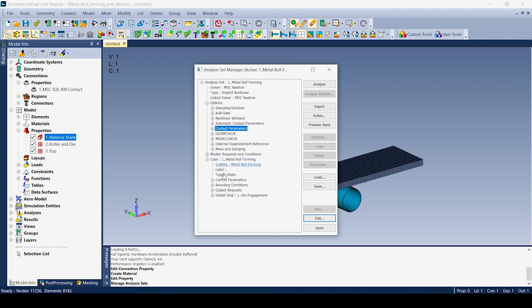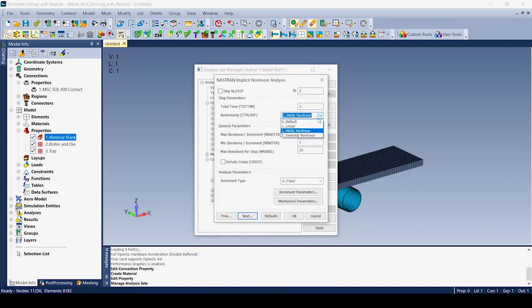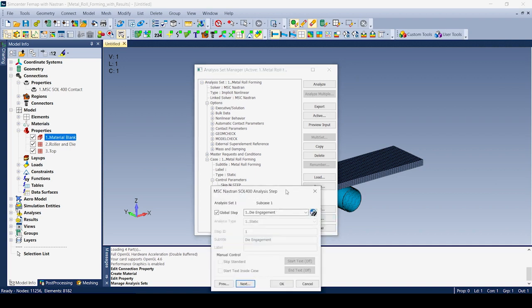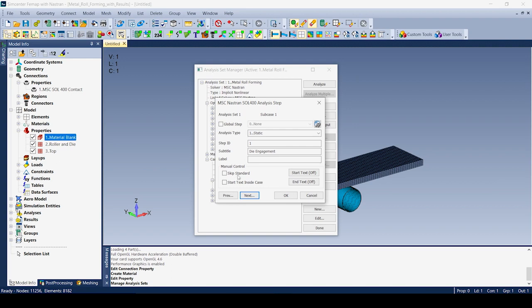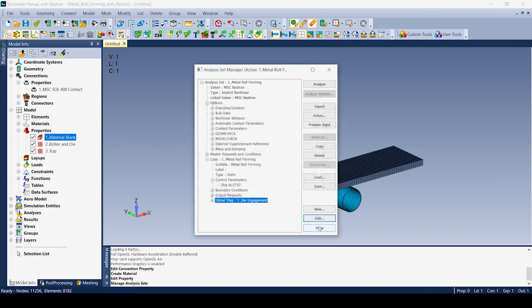I'm just going to come down to our case, and you can see we have control parameters. So you can actually choose a nonlinear type between default, linear, mildly nonlinear, or severely nonlinear. You can say OK. And then you can also specify cases, and this is analysis steps. And steps allow you to do the analysis chaining that was mentioned earlier. So you can just come in here, edit this, and choose whether you want to just specify the step or use a global step, which you can basically specify using the step manager here. Done. So I'm just going to cancel out of all this.